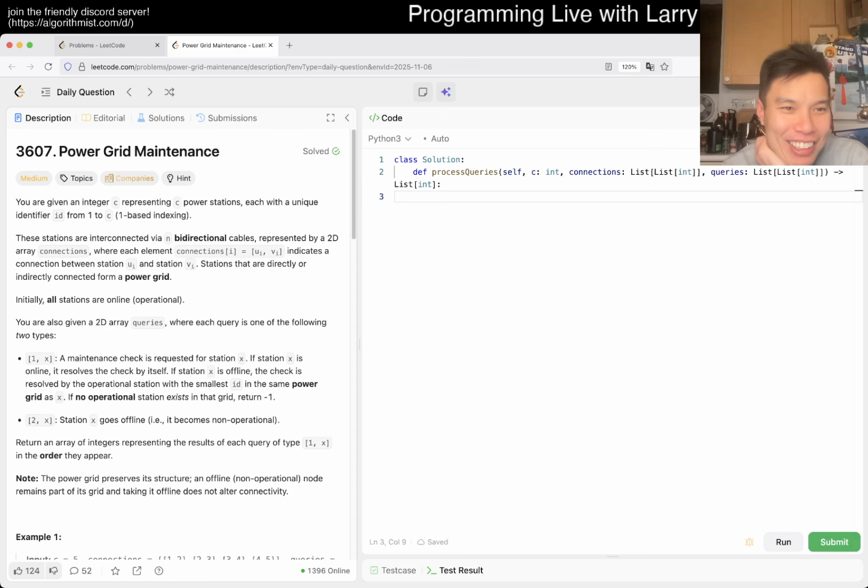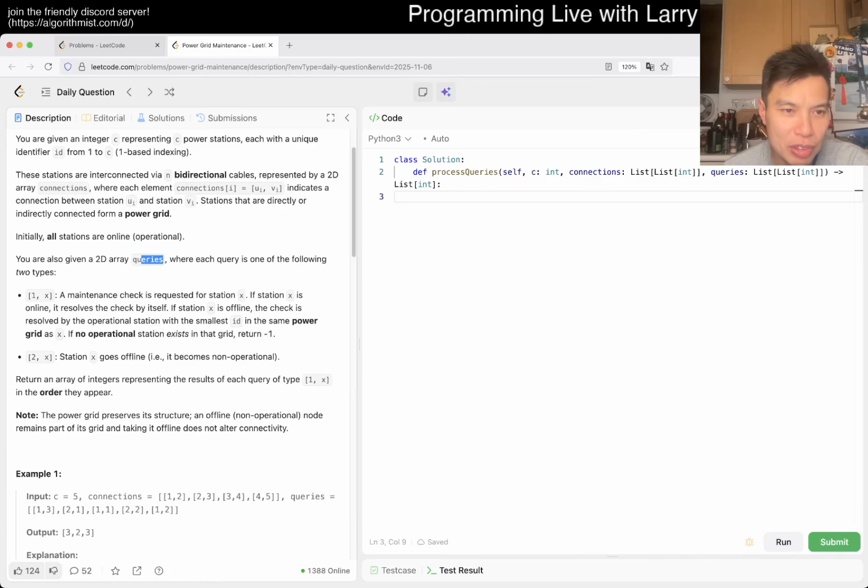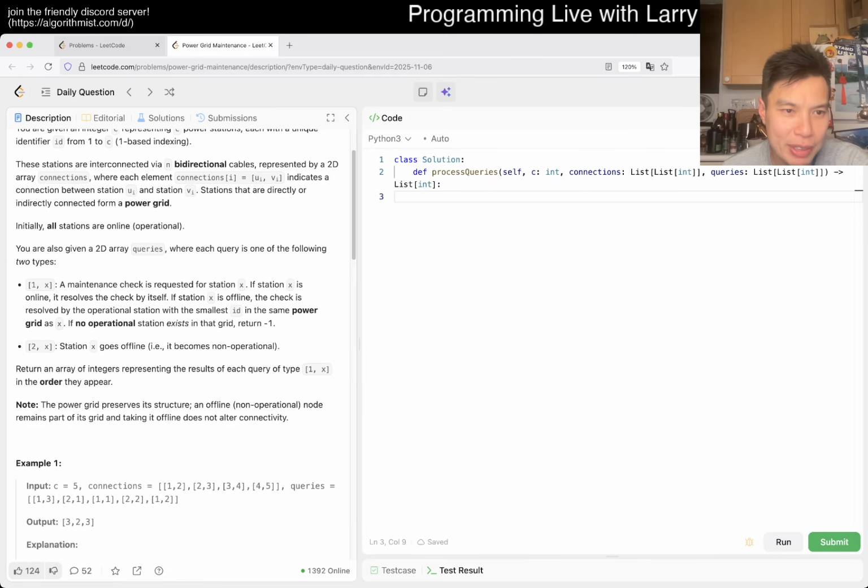Let's go. All right. So you have C power stations, identified from 1 to C. Okay, 1 based. You have some bidirectional cables, so you have some connections. All stations are online initially. You're given a list of queries, 2 types of queries. One is a maintenance request. It resolves if X is online, so you check if it's online. If it's online, then it resolves the check. I don't know what resolving a check means. If it's offline, the check is resolved with the same power grid. What is the same power grid?